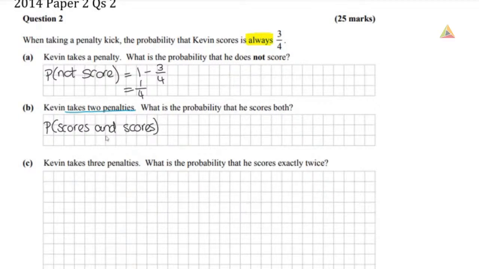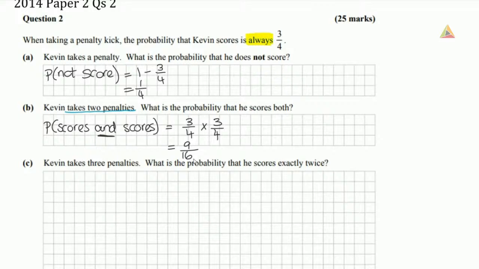When we see this word "and" here, that's telling us that we're going to be multiplying our probabilities. So the probability that he scores the first one is 3/4, because it's always a probability of 3/4 that he scores. And so multiply by the probability he scores the next one, which is 3/4 as well. So we multiply these two fractions and that gives us 9/16. So the probability that he scores both of these penalties is 9/16.